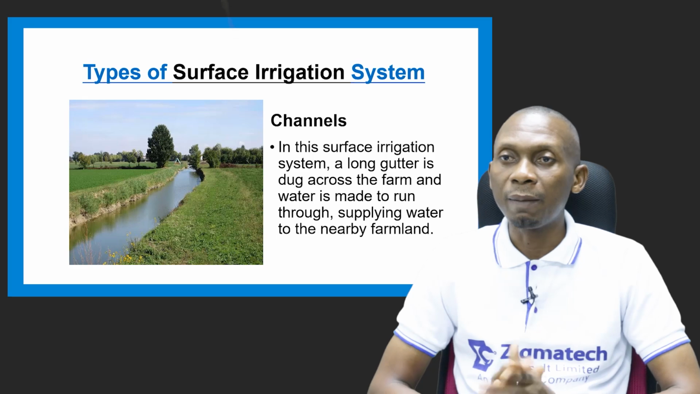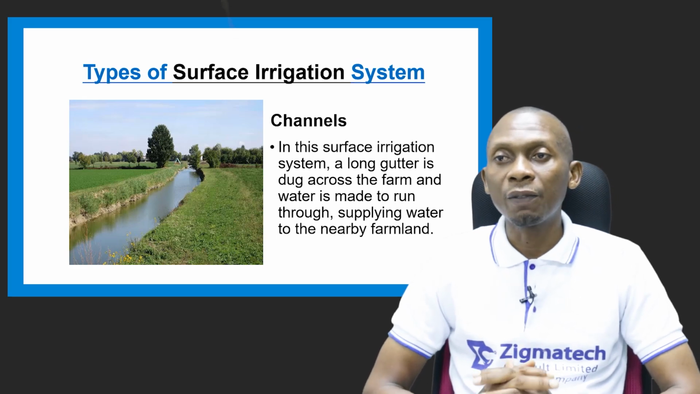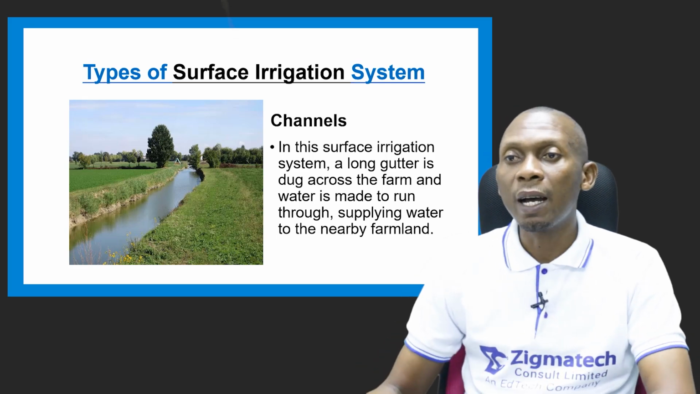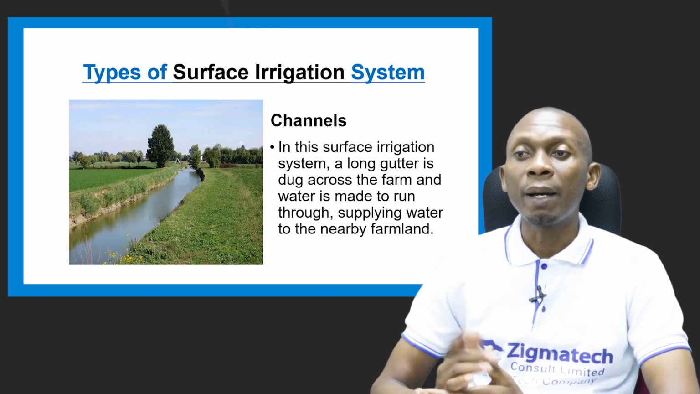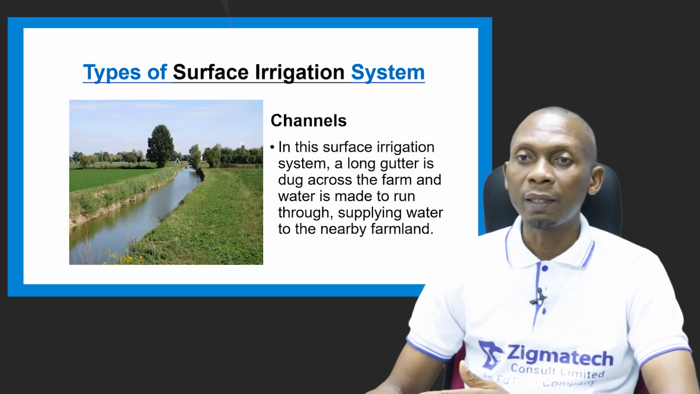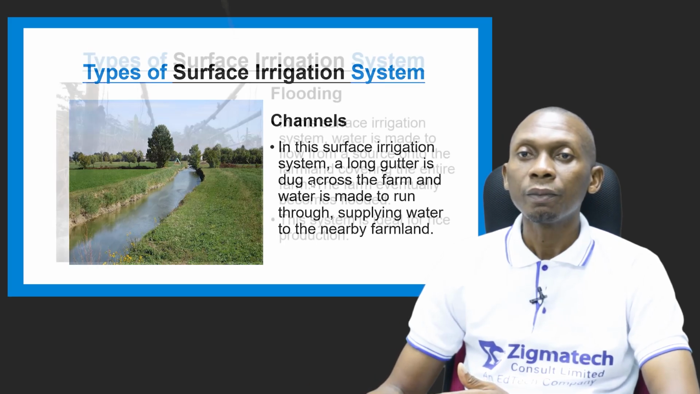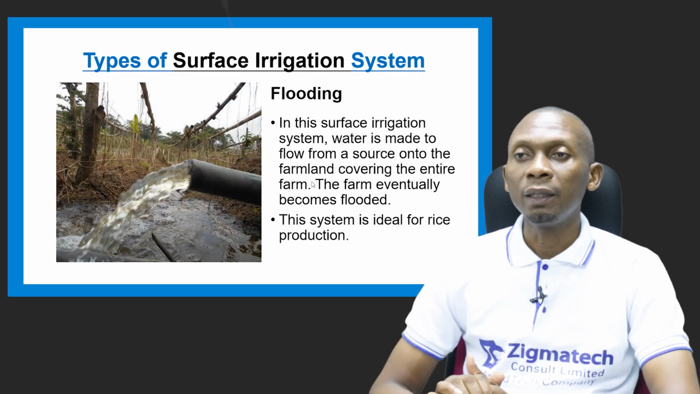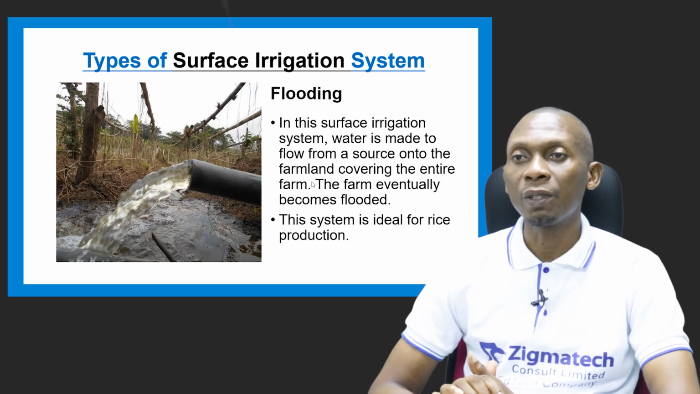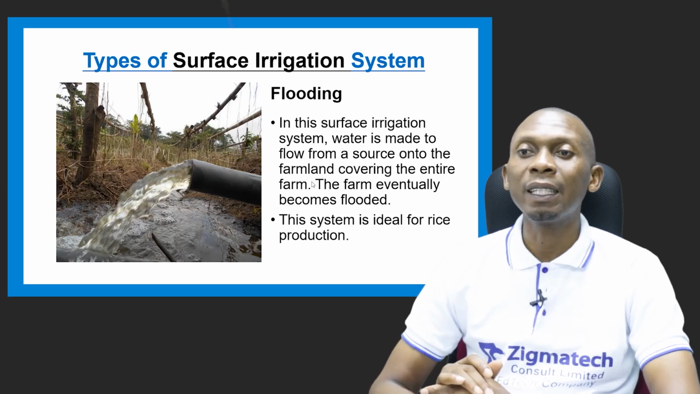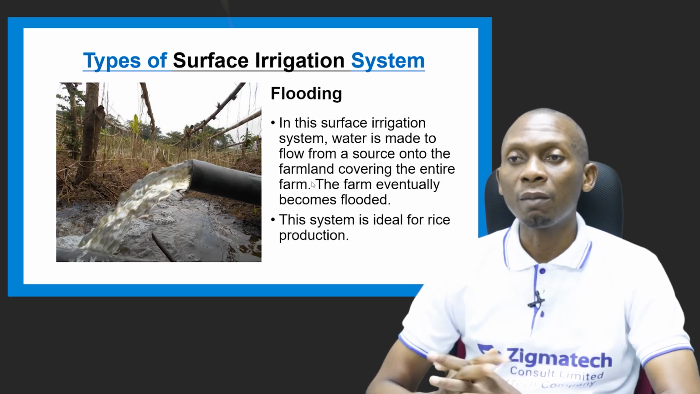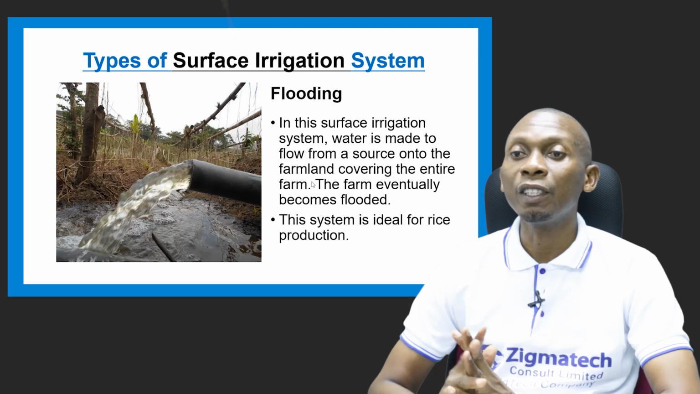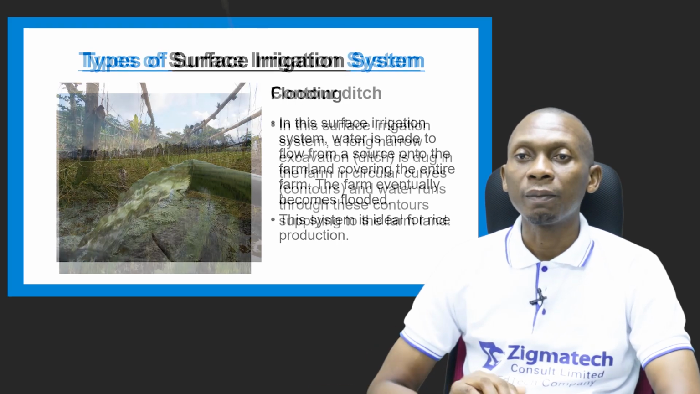Here we have channels, as I mentioned earlier. Now in this surface irrigation system, a long gutter is dug across the farm and water is made to run through, thereby supplying water to the nearby farmland, as you can see in the picture. We have flooding. This is another type of surface irrigation. Now water is made to flow from a source onto the farmland, covering the entire farm, and the farm eventually becomes flooded. Now this system is ideal for rice production.